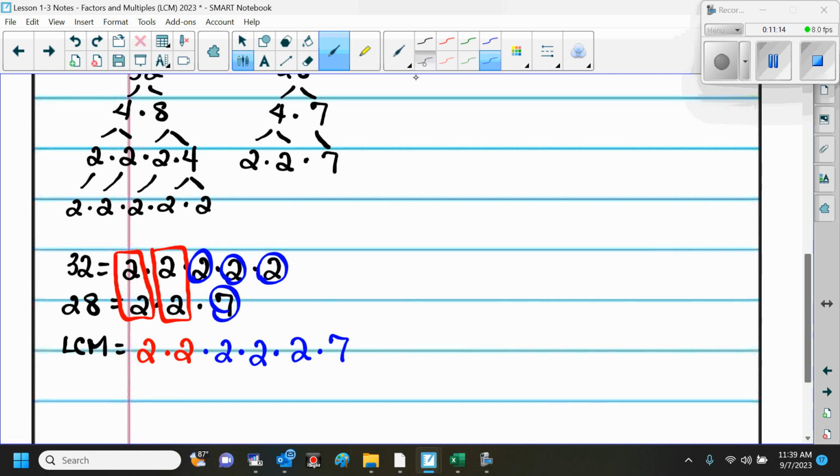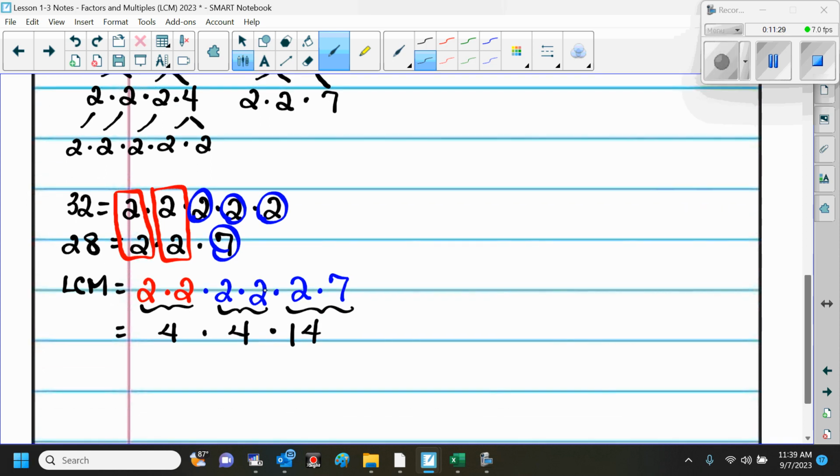So now we can simplify, right? So 2 times 2 is 4. This 2 times 2 again is 4. And then 2 times 7 is 14. So 4 times 4 is 16. Times 14, what do you get? 224. And this is your least common multiple.